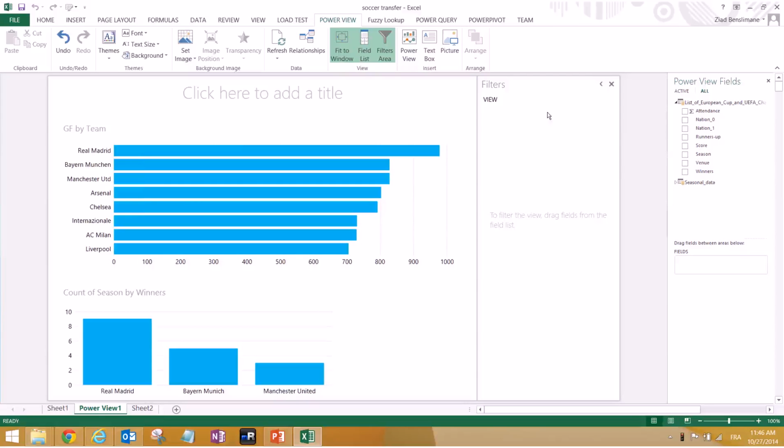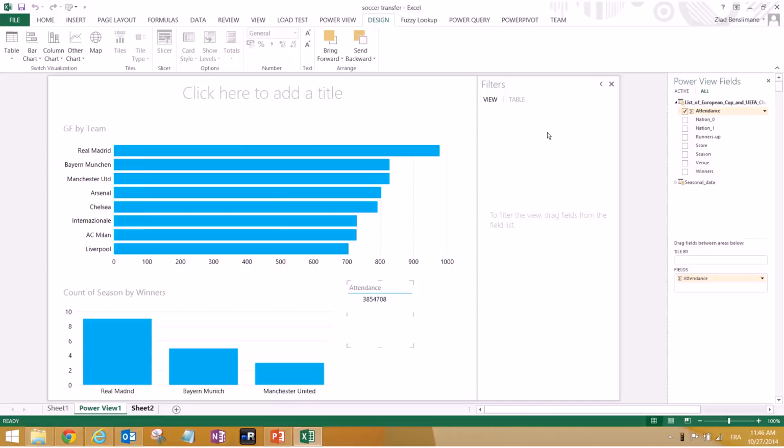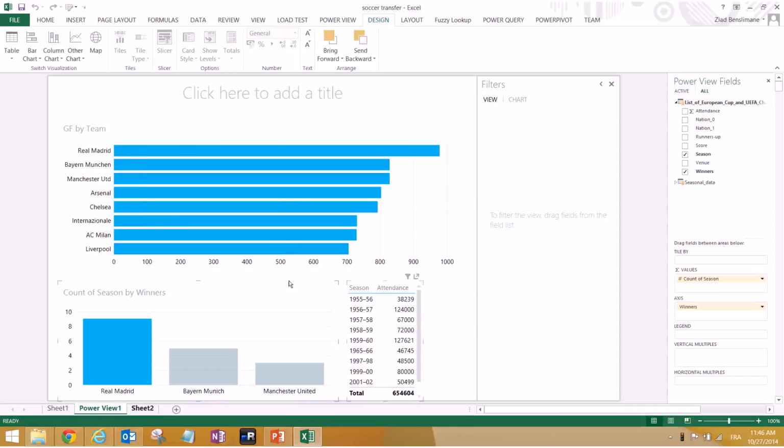We can add some other information. For example, let's say we care about Madrid a lot because it ranks first. We want to see the attendance, basically the attendance for each season. So when we click on Madrid, it will show you the seasons of Madrid. It filters automatically, as you guys see. And you can even see the sum, but you can also remove it if you don't want it. You can add titles and a lot of graphics here. You can insert a lot of pictures and other graphs and so on. So it's totally fine for now.